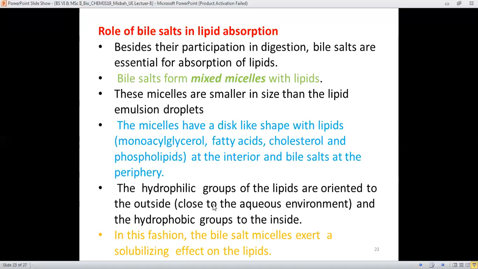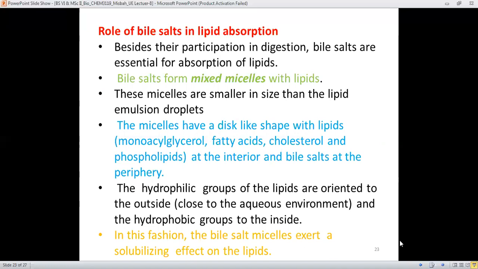Therefore, as the fatty acids are not hydrophilic in character, but they are hydrophilic at one end, therefore the hydrophilic end is oriented outside of these micelles. Therefore, they can become part of the aqueous environment, and the hydrophobic group still remains inside of the micelles.